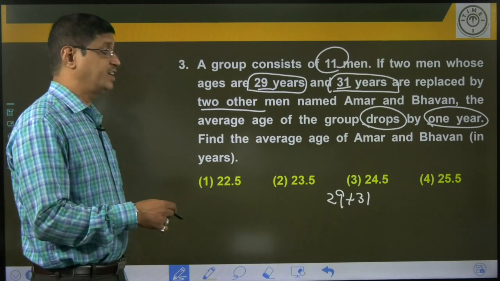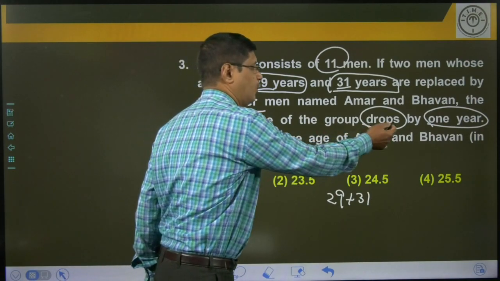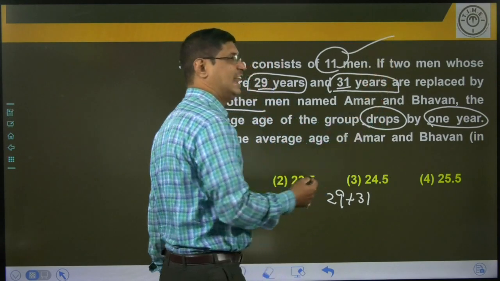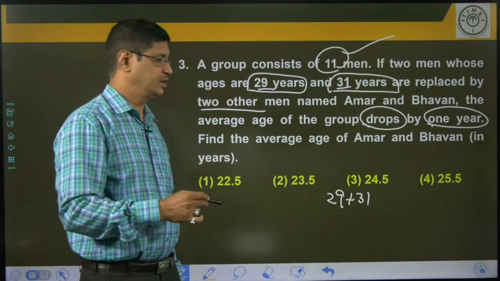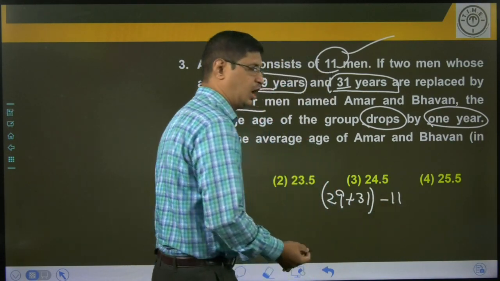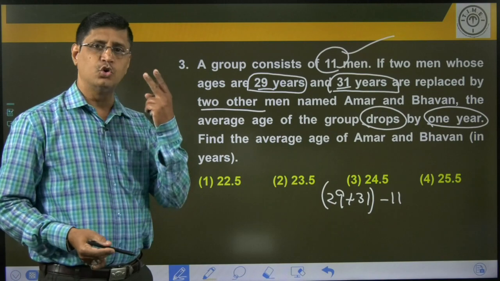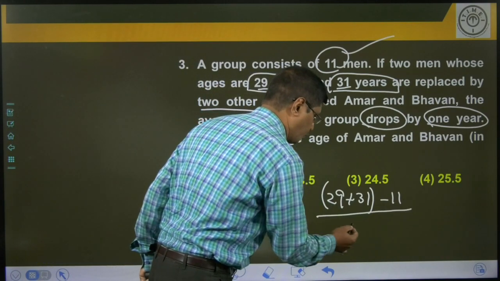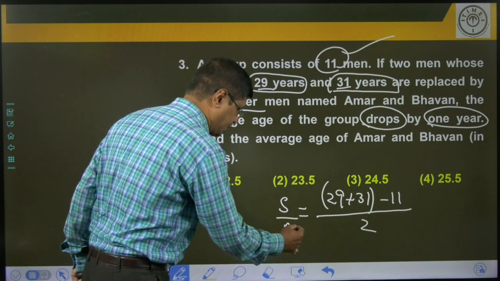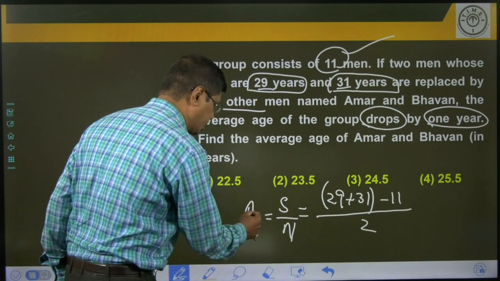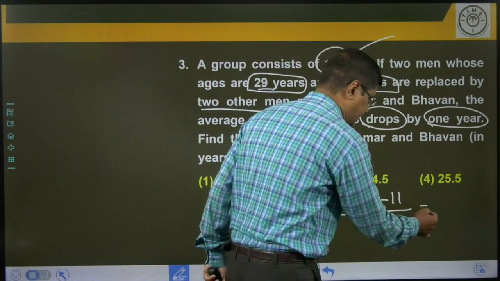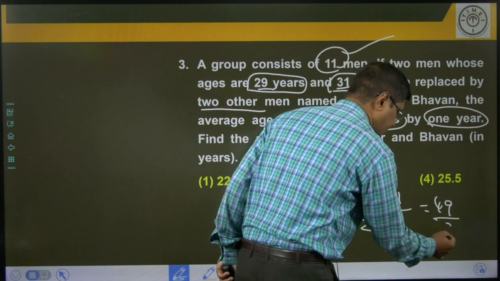So here what is the result? It drops by 1 year. 1 year drop means, how many members are there? 11 members. 11 into 1, it is 11. So subtract 11 from the sum of these 2. How many members are moving here? 2 people. Just divide by 2. So sum divided by number is equal to average. So here 60 minus 11, that is 49. So 49 by 2. Yes, you are right.